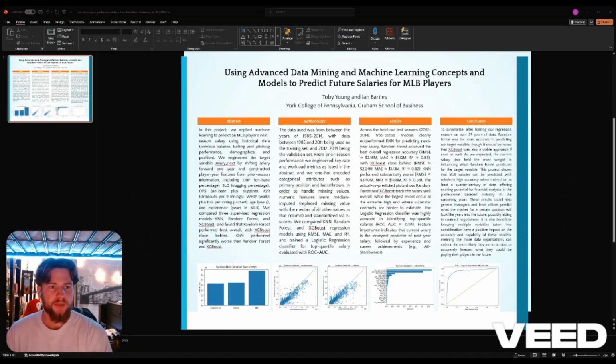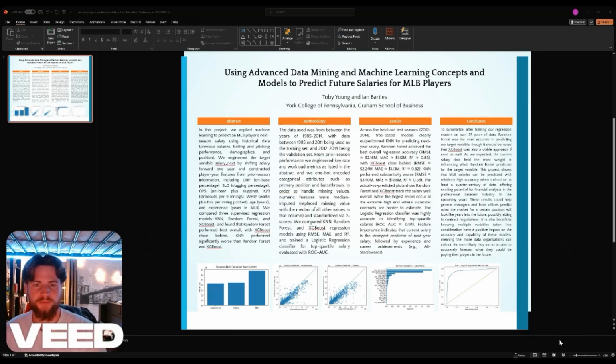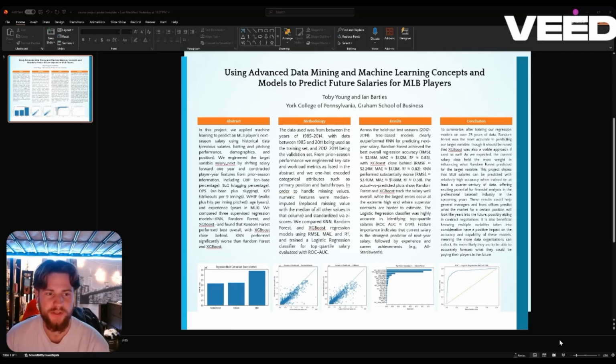We came away with saying that you can use these models to viably predict salaries of MLB players, and it poses a lot of bright opportunities for the future for general managers and coaches and front offices of professional baseball organizations and minor league baseball organizations as well, to get a better idea of what they might be paying their players in the future, what the market might look like for certain positions in the future.